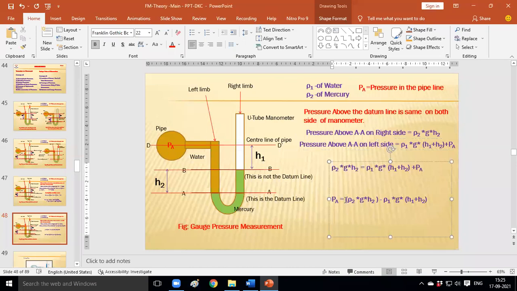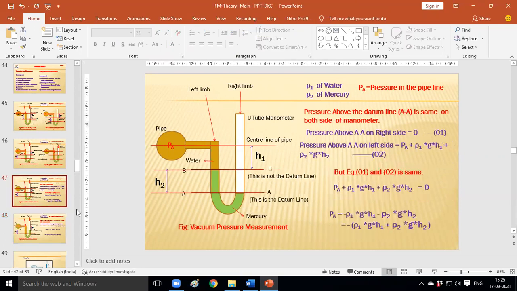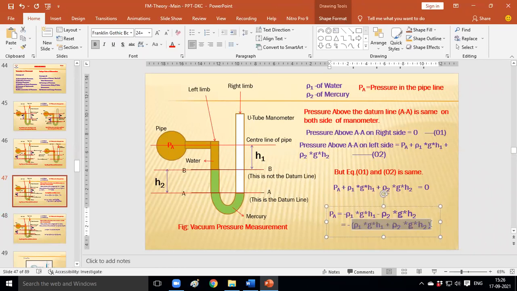See the right side. Can anybody guess, is this PA value positive or negative? In this figure, we can observe, PA is negative.